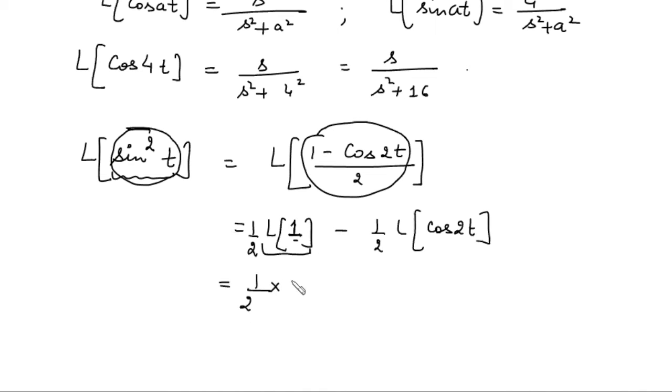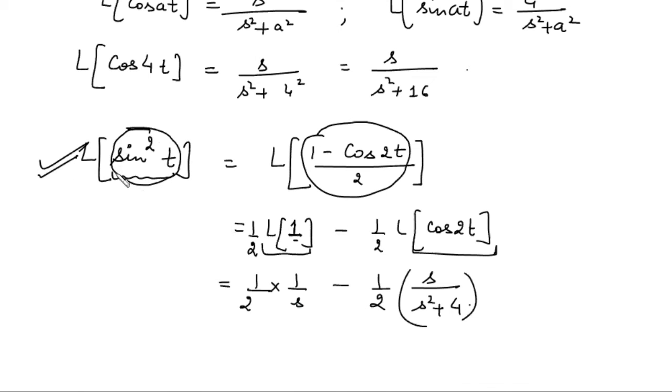Tell me. 1 upon s. Very good. And what is the Laplace of cos of 2t? S upon s square plus 4. So this will be the Laplace transform of sin square t, right?